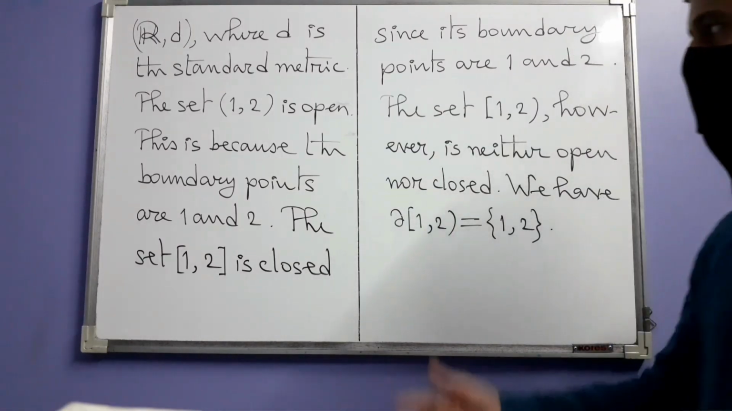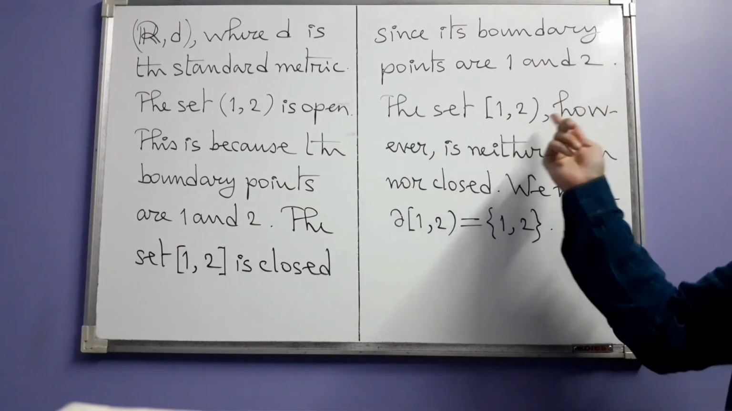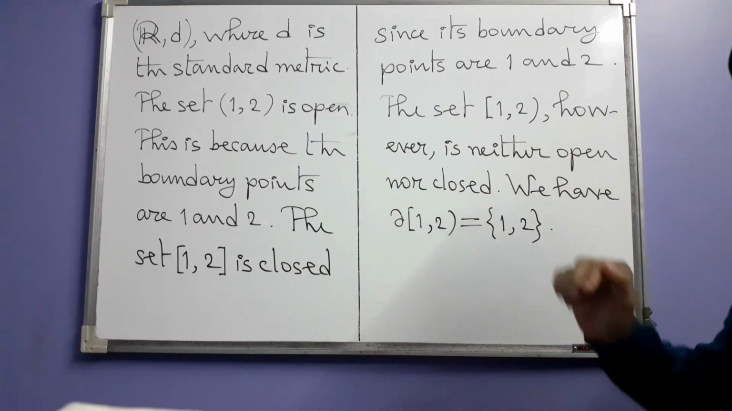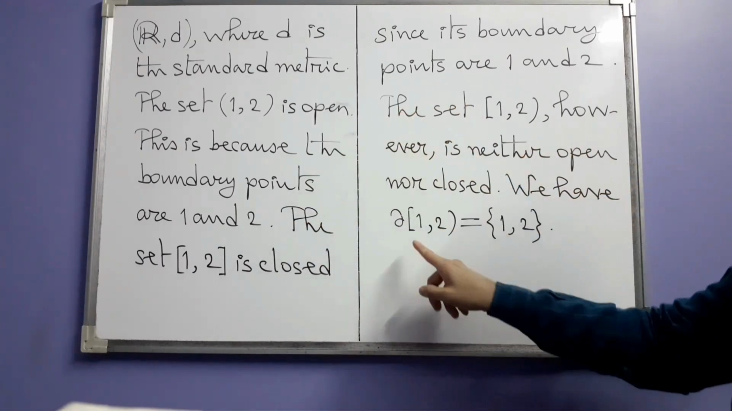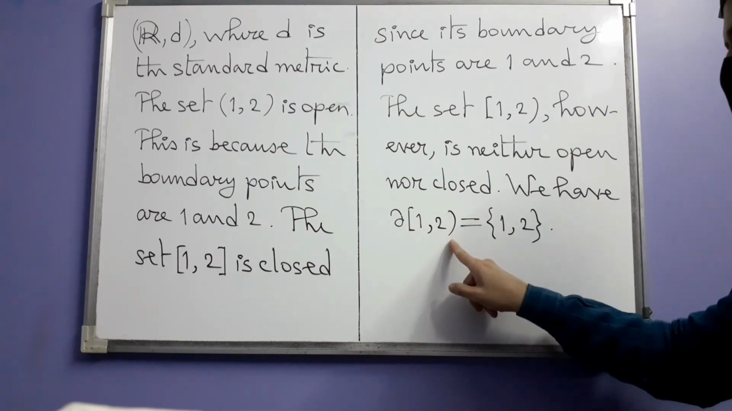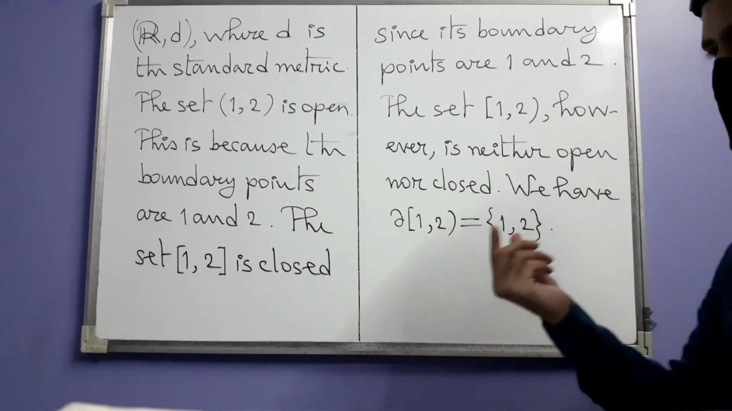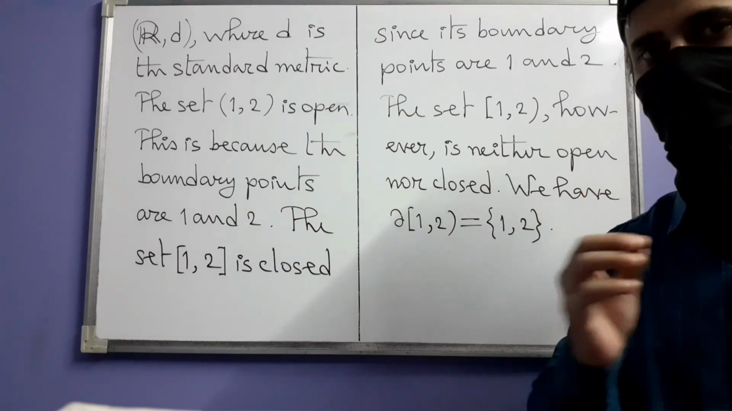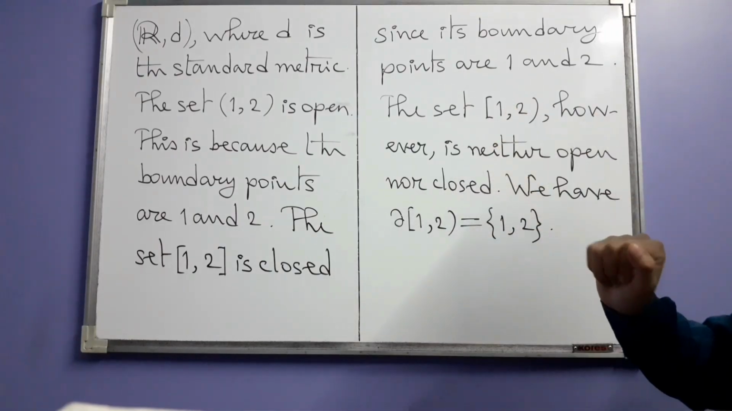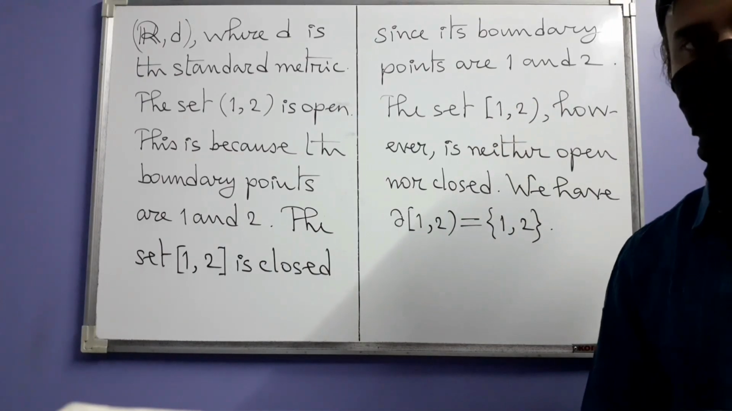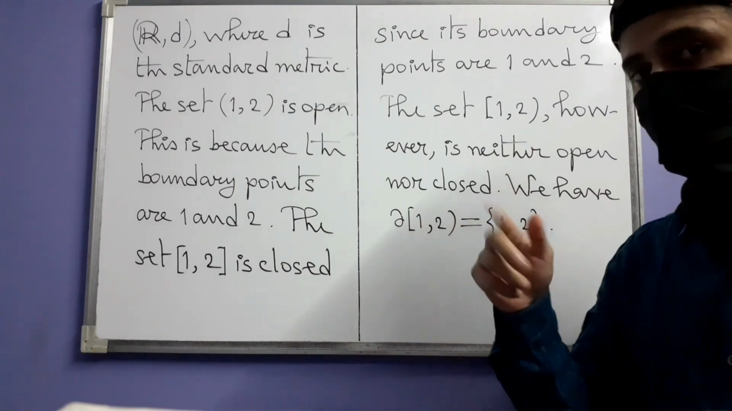And finally, we consider this set, this half open interval [1, 2). This set is neither open nor closed, because just like those two intervals, the boundary of this interval is this two element set which has 1 and 2. 1 belongs to the set, but 2 does not belong to the set.